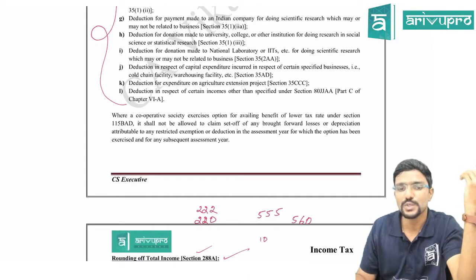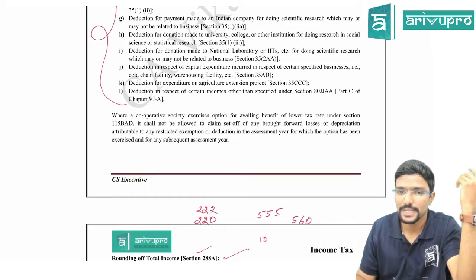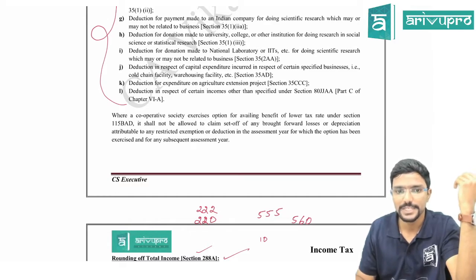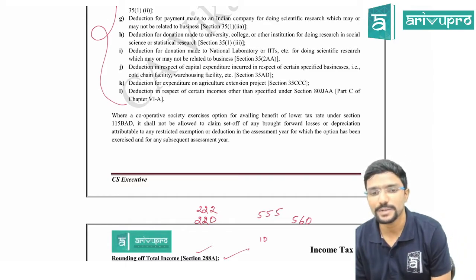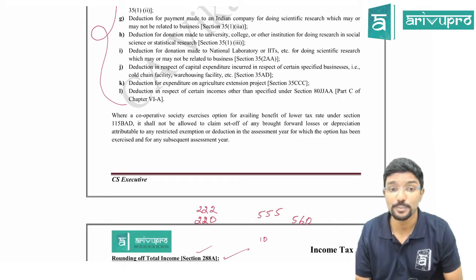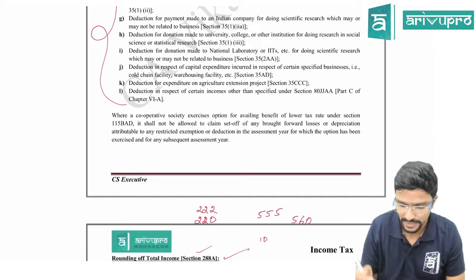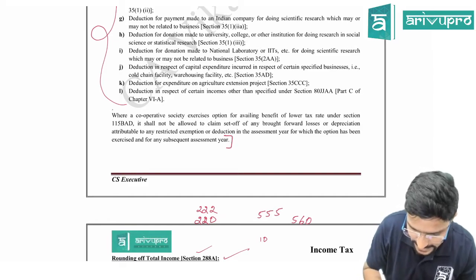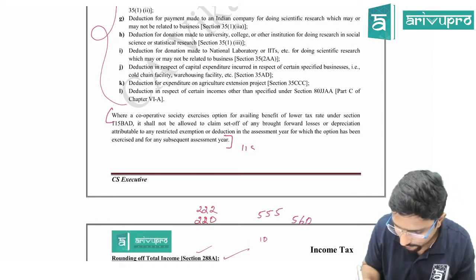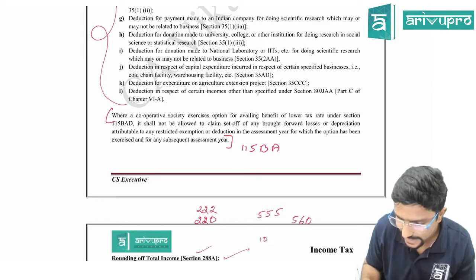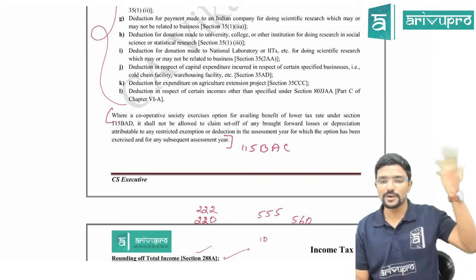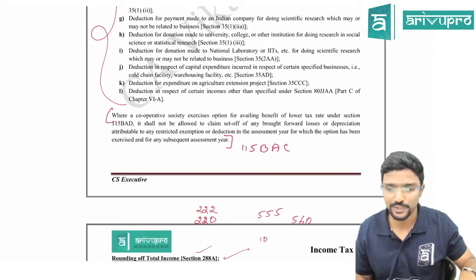Where a cooperative society exercises the option for availing the benefit of lower tax rate under section 115BAD, it shall not be allowed to claim set off of any brought forward loss or depreciation attributable to any restricted exemption or deduction in the same assessment year for which the option has been exercised or for any subsequent assessment year. Even this point is the same as 115BAC, guys. So this point is common for both sections, both new schemes.